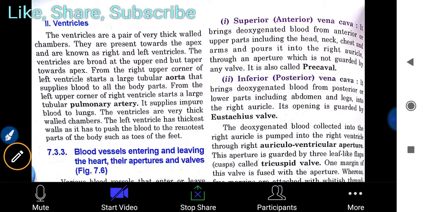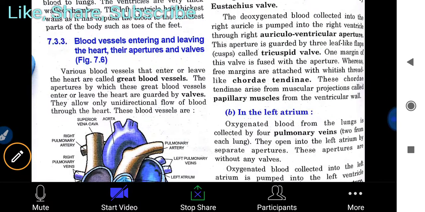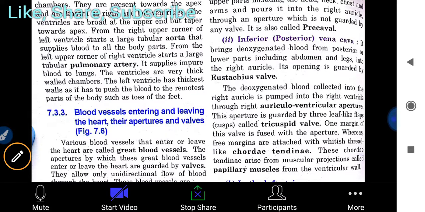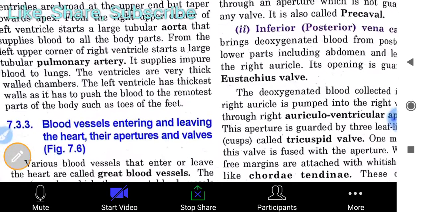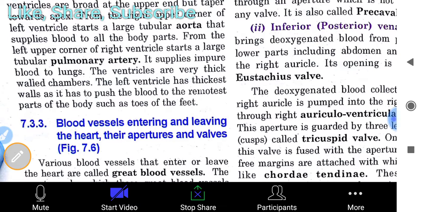Then from the left upper corner of the right ventricle starts a large tubular pulmonary artery. It supplies impure blood to the lungs. As you already know, the pulmonary artery is the only artery which carries deoxygenated blood. The ventricles are very thick walled chambers.